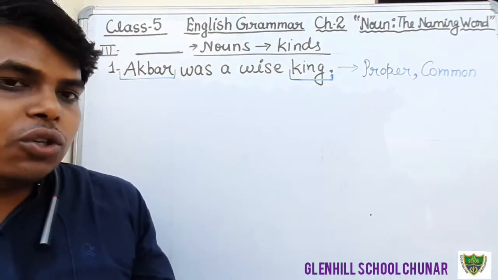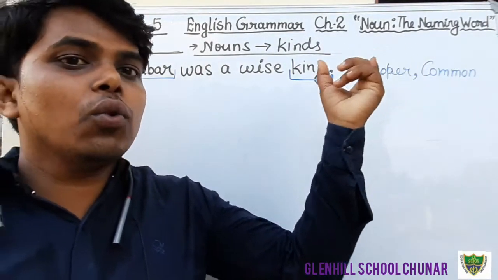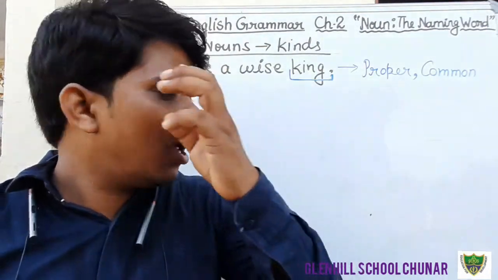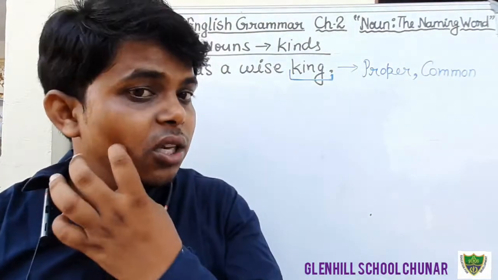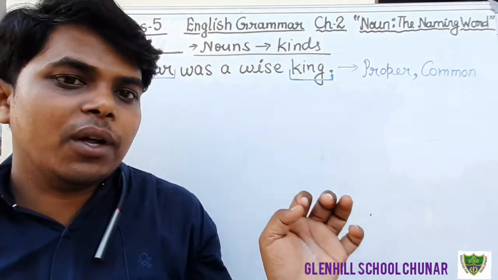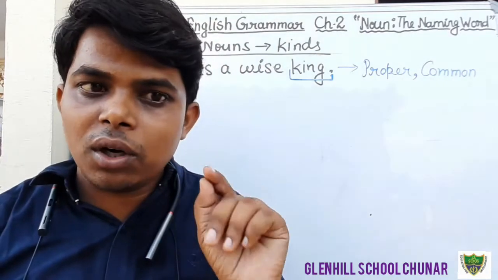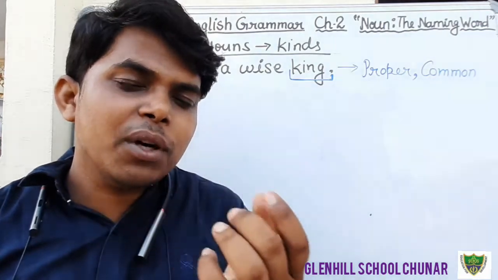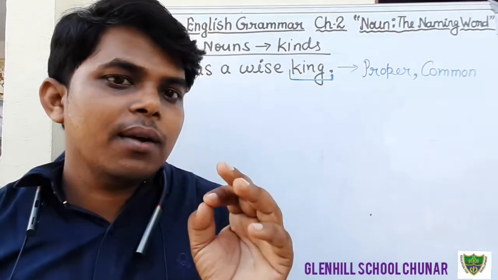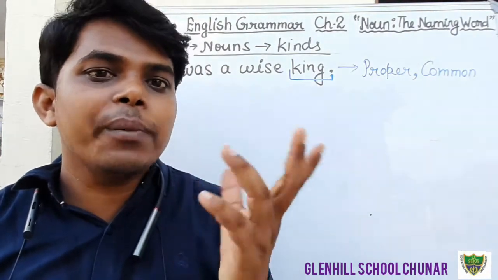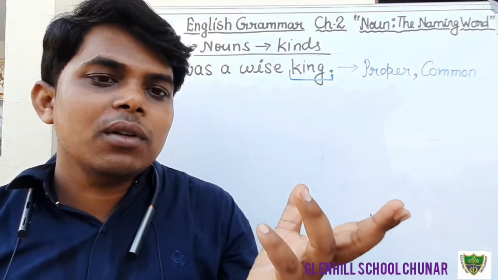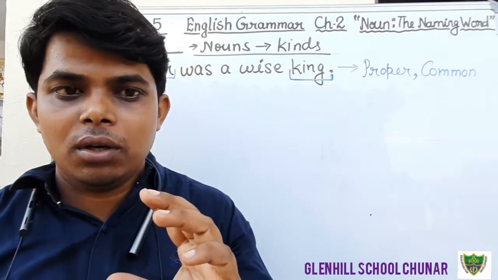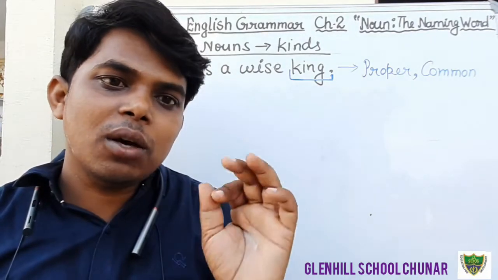Dear students, I think you all know that a common noun is common to all persons or animals of the same kind, the same class, the same category. For example, I have told you Ram is a particular name, therefore Ram is a proper noun. But Ram refers to a boy, and there are so many boys. Ram, Mohan, Sohan are the particular names of boys, therefore those are proper nouns.